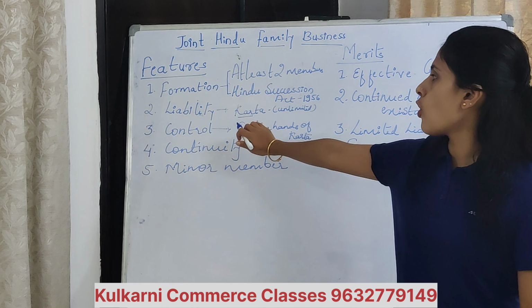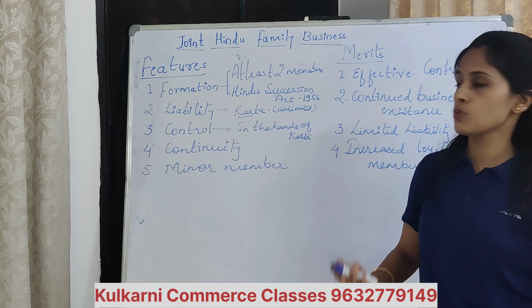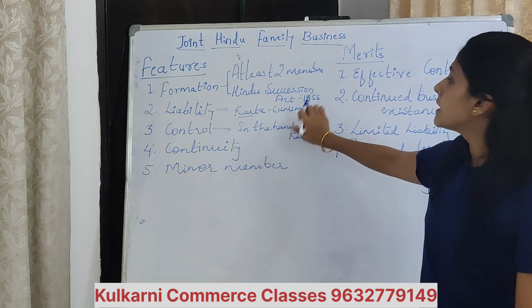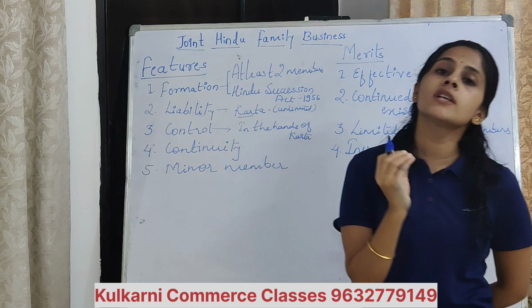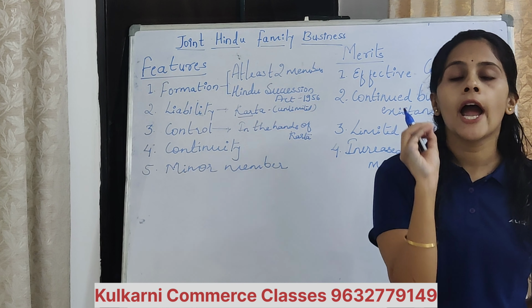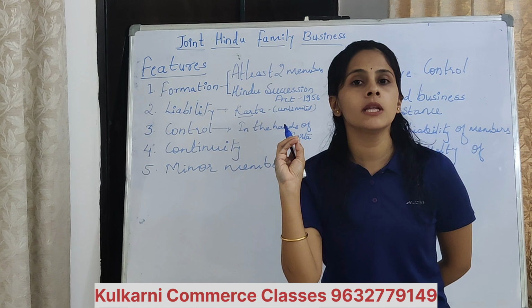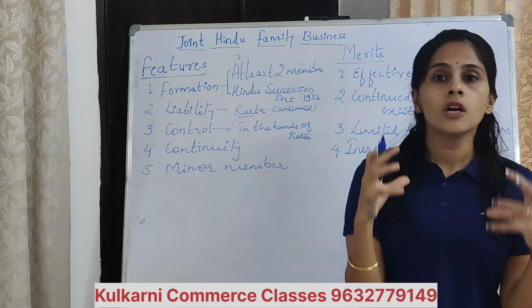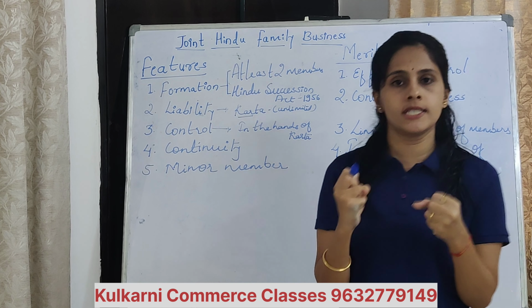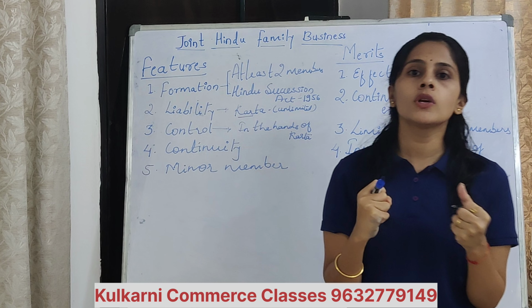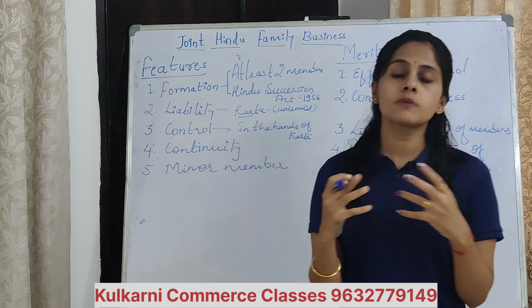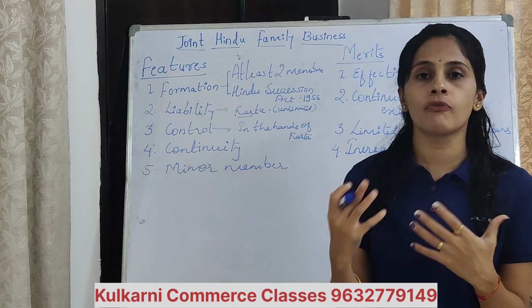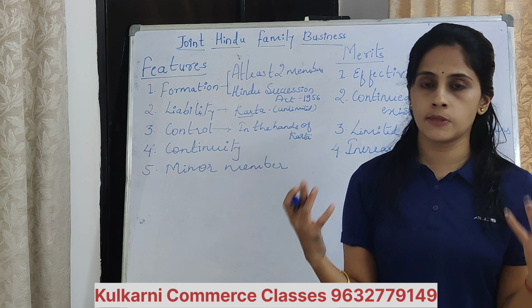But in case of Hindu undivided family business, what happens? The Karta's liability is unlimited. Then you may have the doubt in your mind, who is Karta? Karta is the head of the Hindu undivided family business. The business has a head, a main person who is taking all the decisions. He is the eldest person of the family. You may ask the question, how will this decision be taken? Who will perform as the karta of this business?